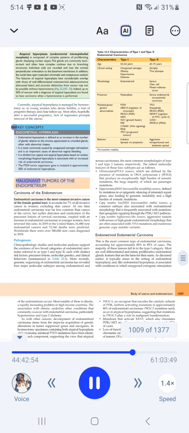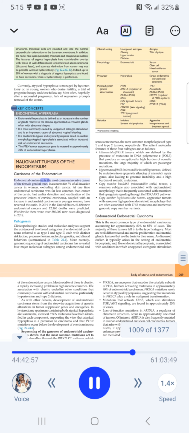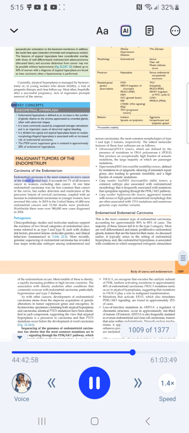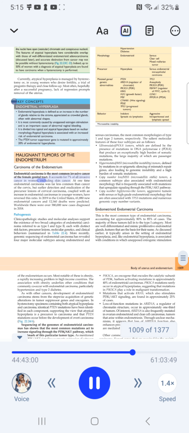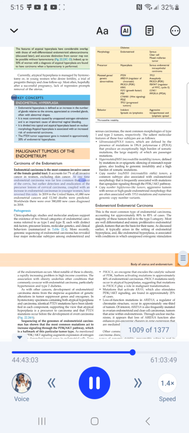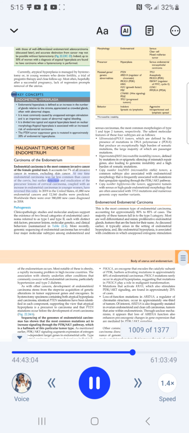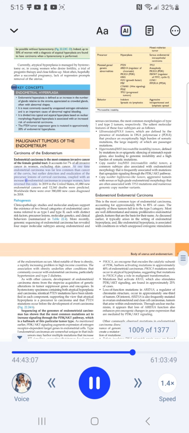Malignant tumors of the endometrium. Carcinoma of the endometrium. Endometrial carcinoma is the most common invasive cancer of the female genital tract. It accounts for 7% of all invasive cancer in women, excluding skin cancer. At one time, endometrial carcinoma was far less common than cancer of the cervix, but earlier detection and eradication of the precursor lesions of cervical carcinoma, coupled with an increase in endometrial carcinomas in younger women, have reversed this ratio.